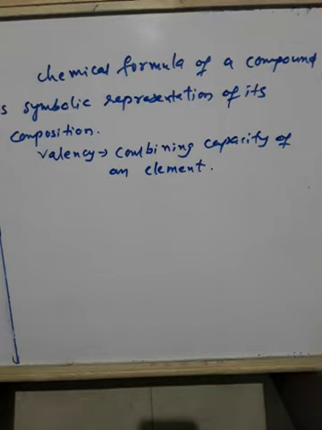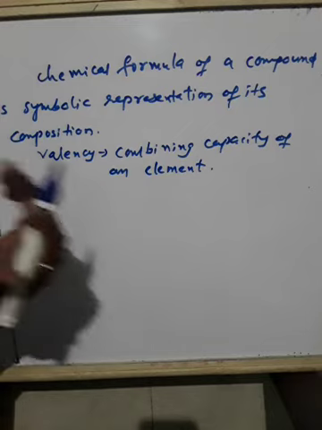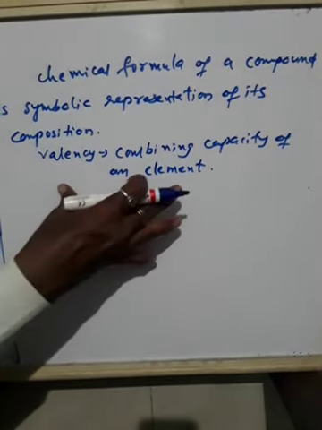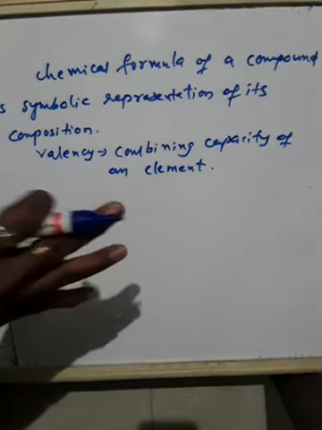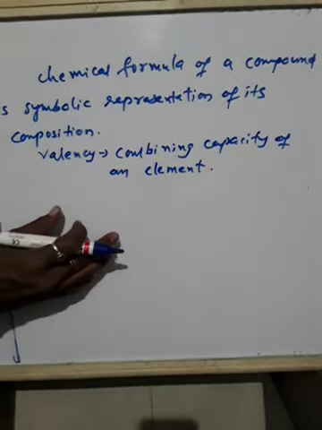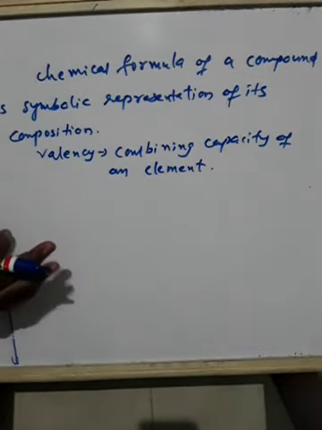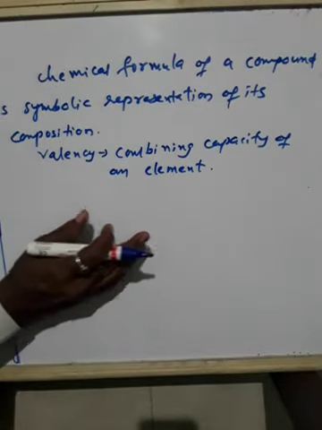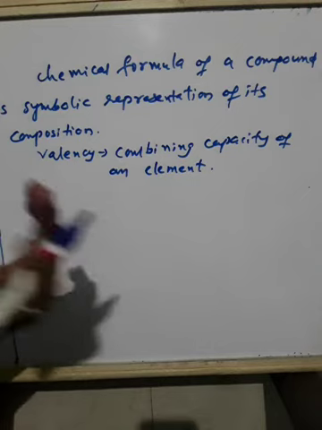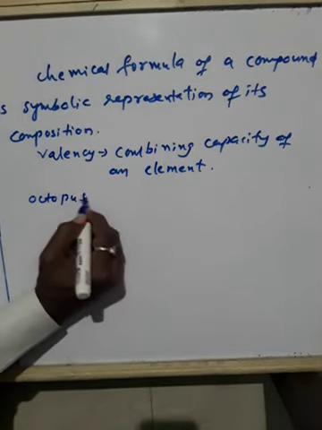That's why they are very strong. One example is given in your textbook. Here this valency will help us to find the number of atoms in a particular compound or number of elements. One example I can give here: take the example of the octopus. In your book it is given, octopus and human being.